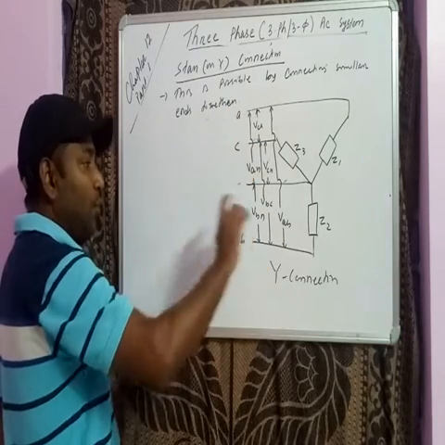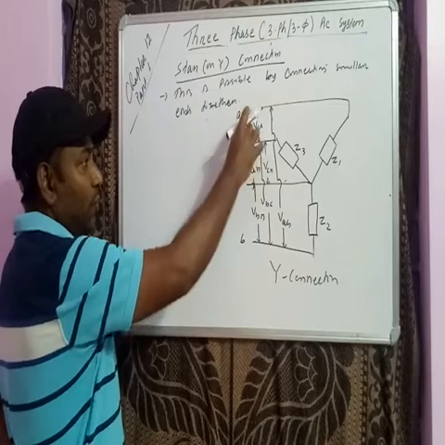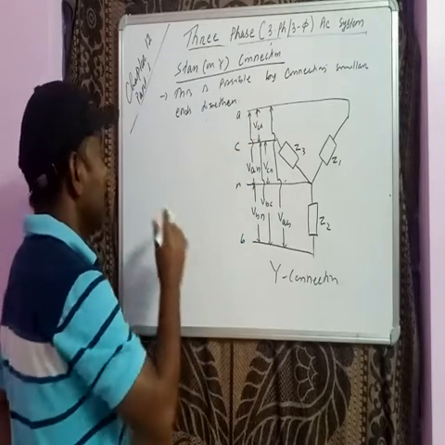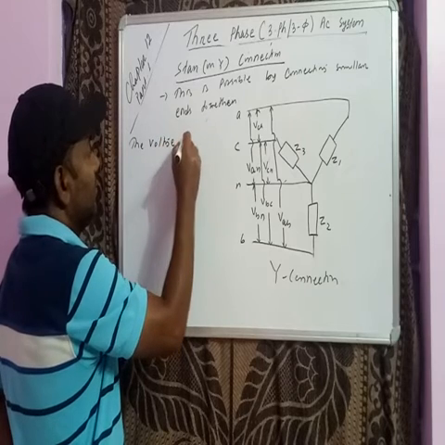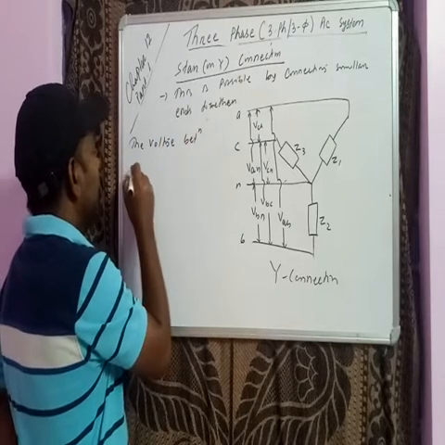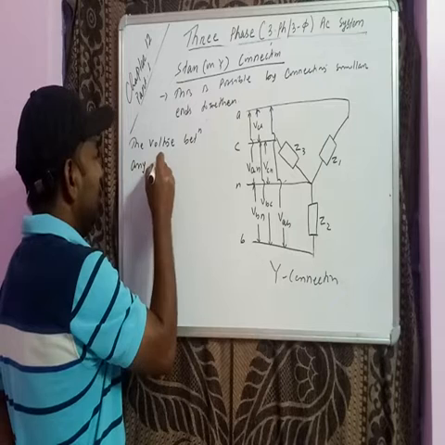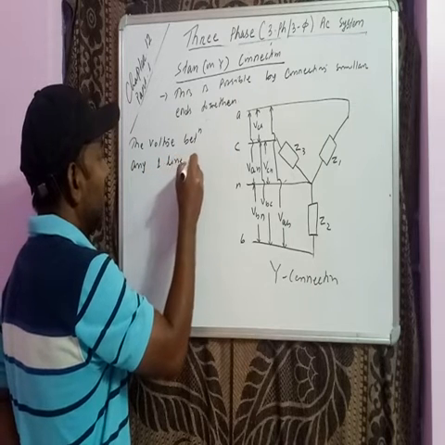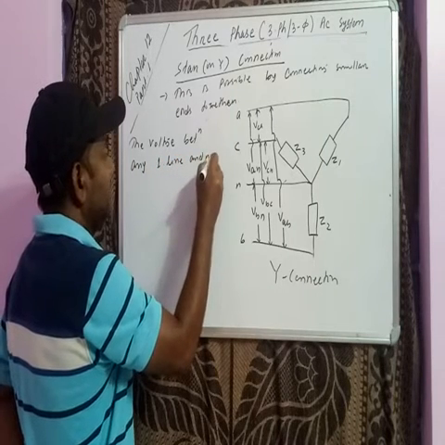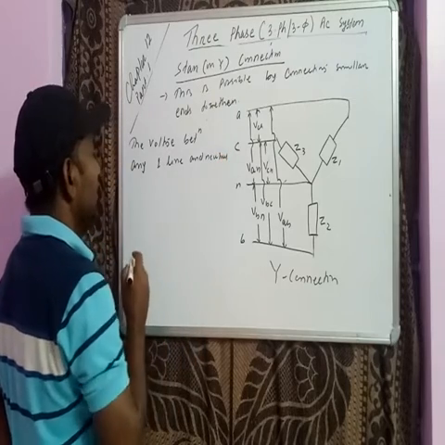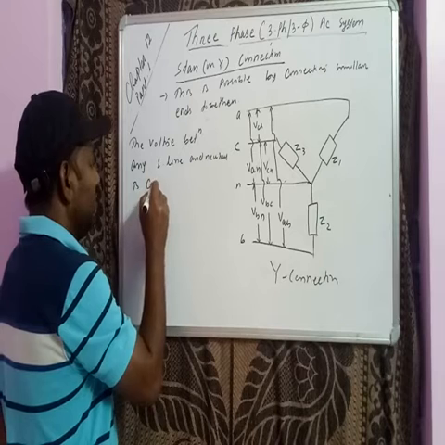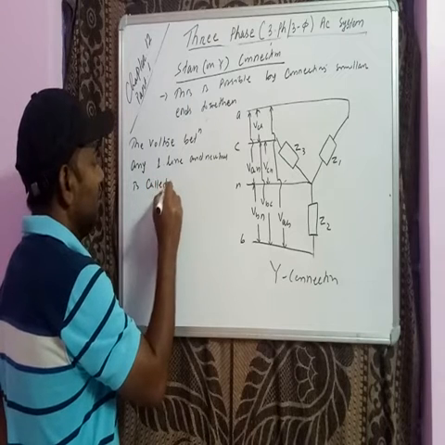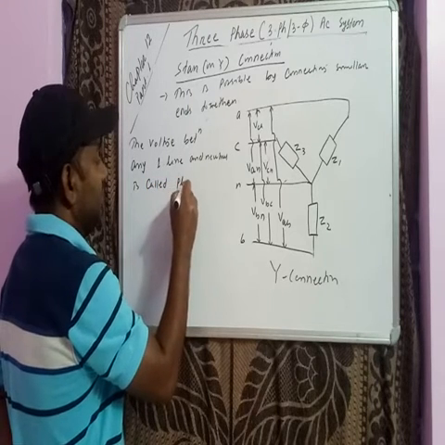So in this case, there are two groups of voltage. One group is VAN, VBN, VCN. So the voltage between any one line and neutral is called phase voltage.